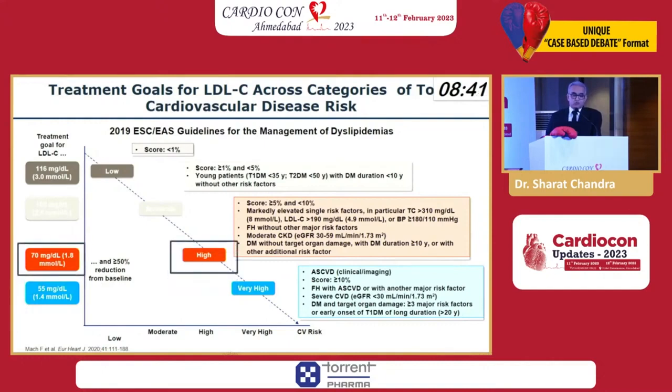So what drug will you use? If it is very high risk, the target is 55, and if it is high risk, it is 70. And if all of you remember, the Lipid Association of India has been crying hoarse that it should be 55 or less for quite some time, and ESC and ACC came out with this kind of statement much later.